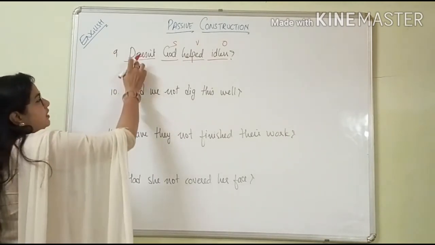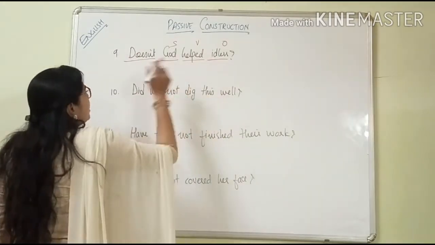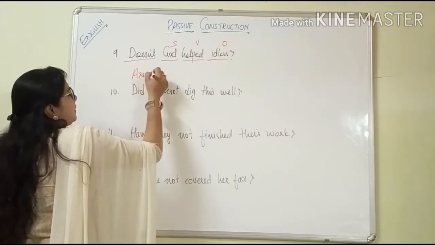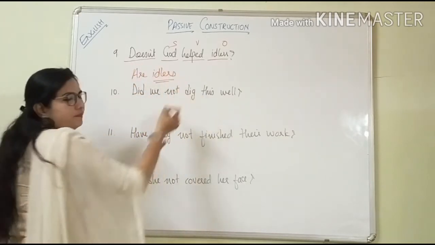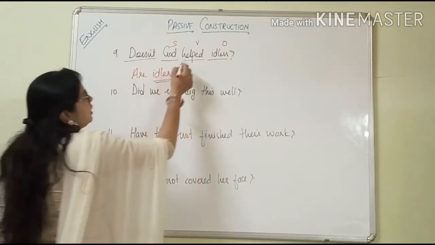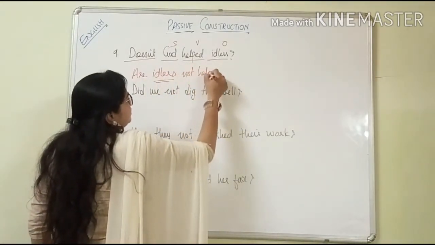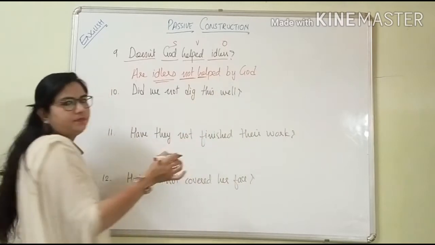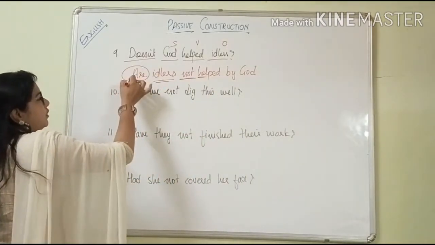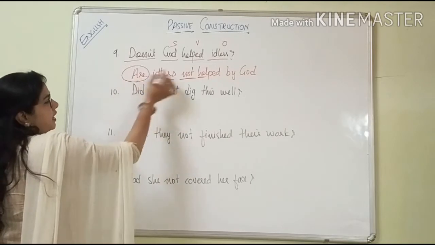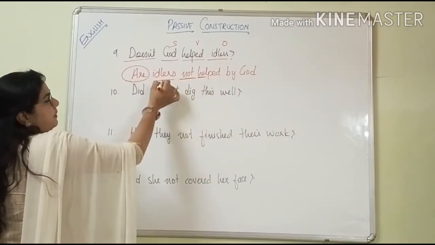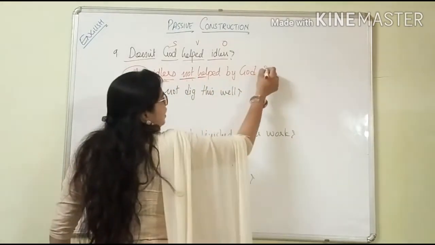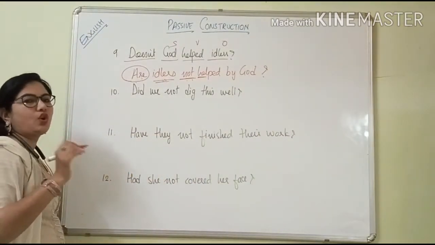This doesn't is the present tense. Okay, so what we are going to keep? Idlers will come here. So before idlers, we are going to keep are, because this is the plural form. So we are going to keep here, are idlers not helped by God. This not will come with the verb form. Here you will keep the question word are, instead of doesn't we are keeping here are and not here. The subject will come between these two words, are and not. Are idlers not helped by God? And then the question mark will come. If you do not keep the question mark, it means you have written the wrong answer.